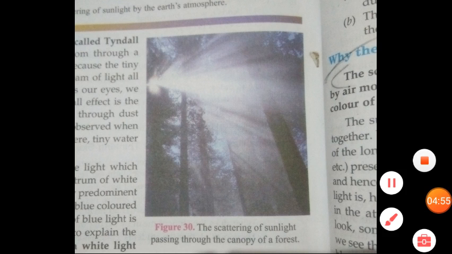Okay, now let's discuss why the sky is blue. As we have discussed, blue color has a very small wavelength, and that's why it is scattered the most. When the sun is there in the daytime, the light coming from the sun contains all the seven colors, but blue color has a very small wavelength, so that's why